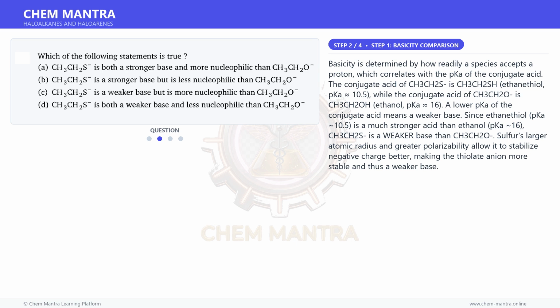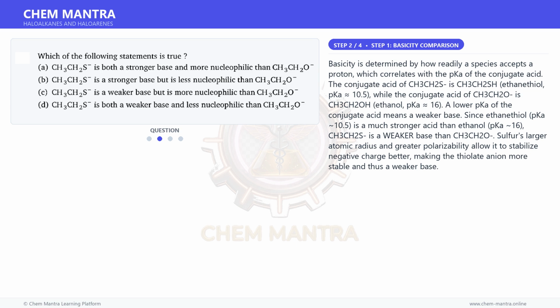A lower pKa of the conjugate acid means a weaker base. Since ethanethiol, pKa 10.5, is a much stronger acid than ethanol, pKa 16, CH3CH2S⁻ is a weaker base than CH3CH2O⁻.